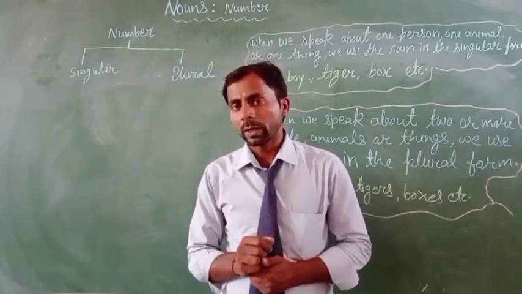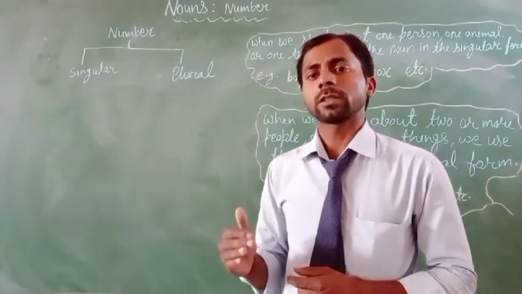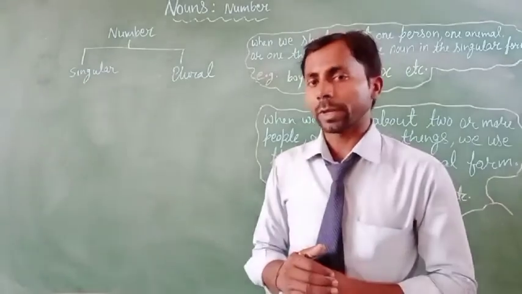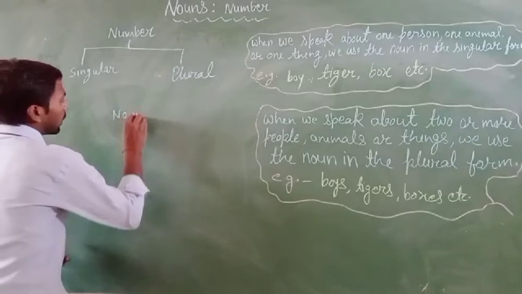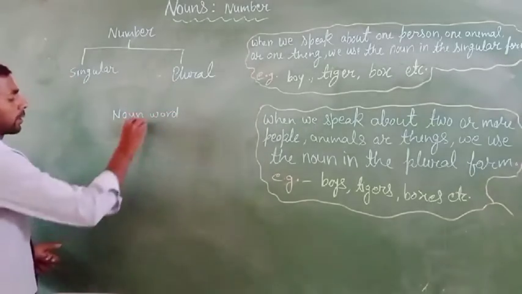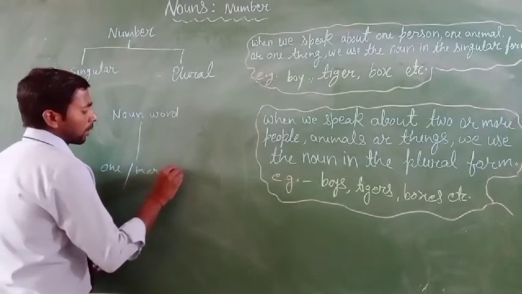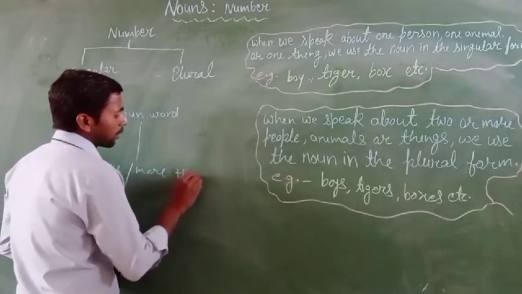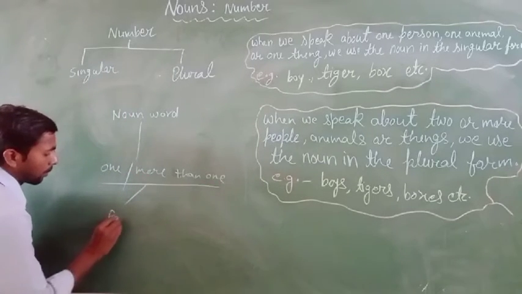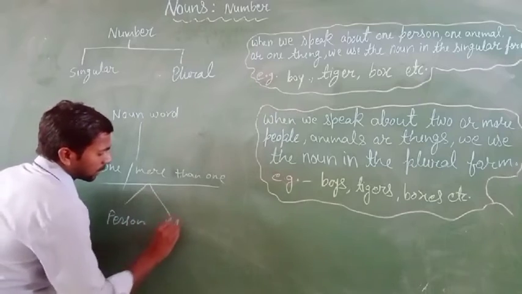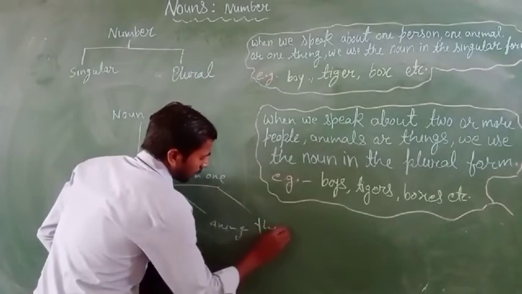When a noun word denotes or refers to one or more than one person, place, animal or thing.